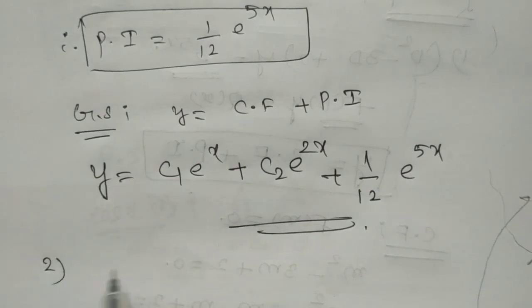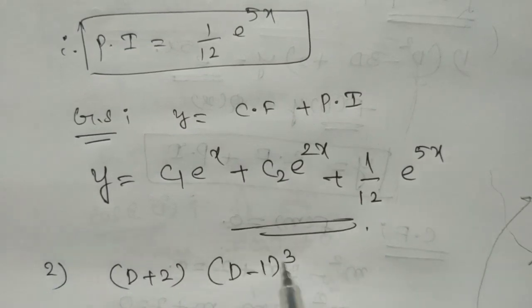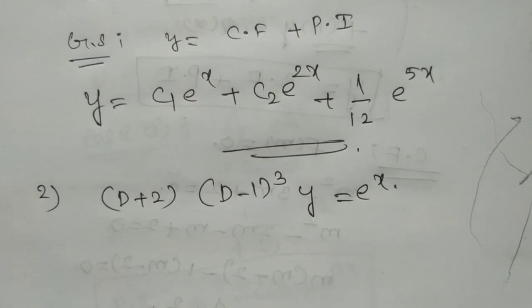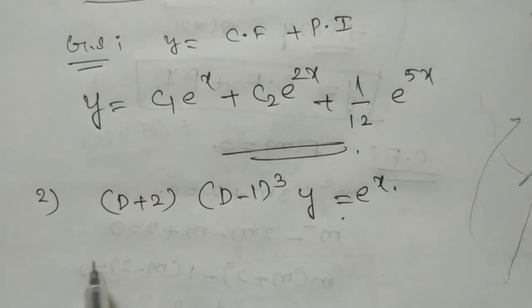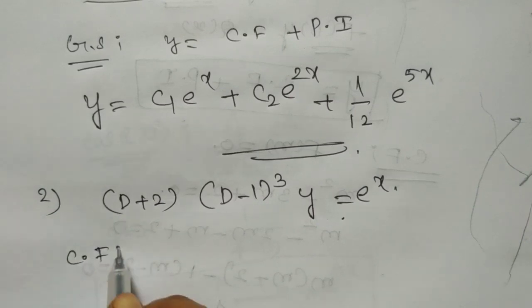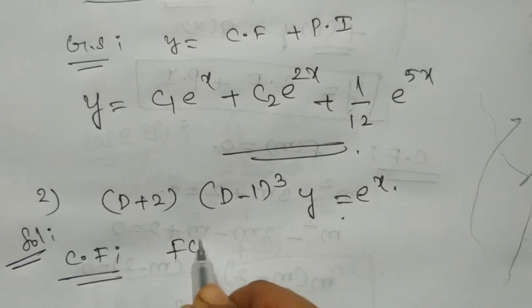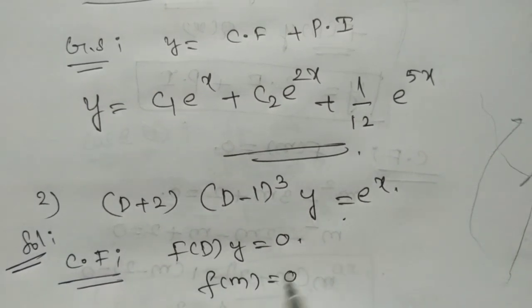So next problem: (D plus 2) into (D minus 1) whole cube into y equals e^x. So f(D) of y equals Q of x. First finding the complementary function: f(D) of y equals 0, so f(m) equals 0.